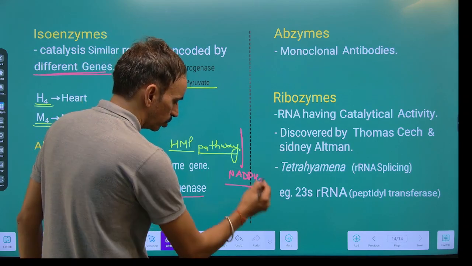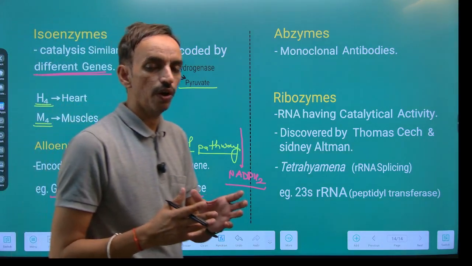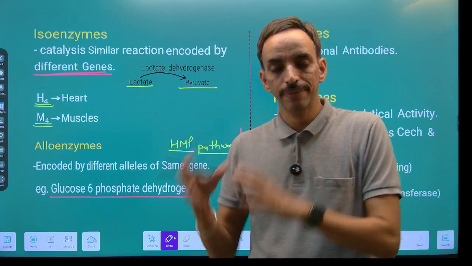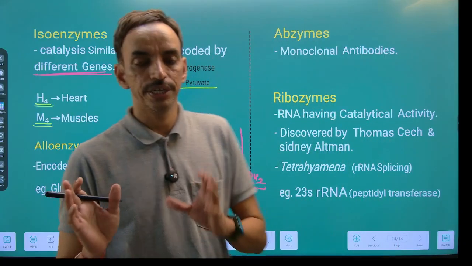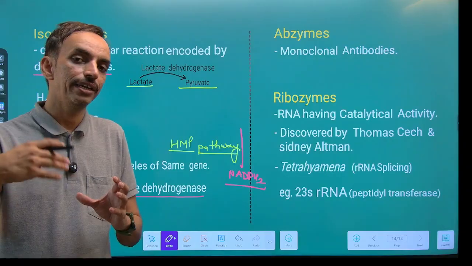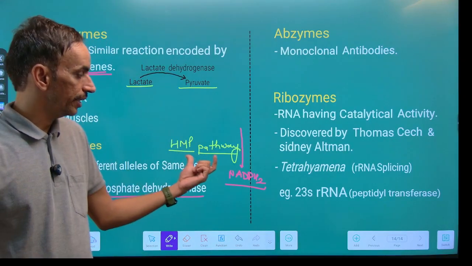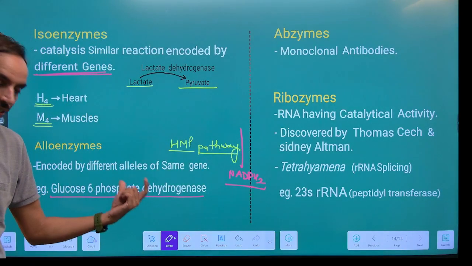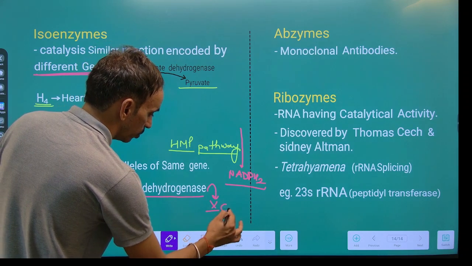Now, this is also required for the maintenance of the structure of RBCs. In the absence of this enzyme, there is more production of H2O2 that can lead to hemolytic anemia. So, to prevent the hemolytic anemia, the presence of glucose 6 phosphate dehydrogenase is necessary, and the gene for this enzyme is located on the X chromosome.